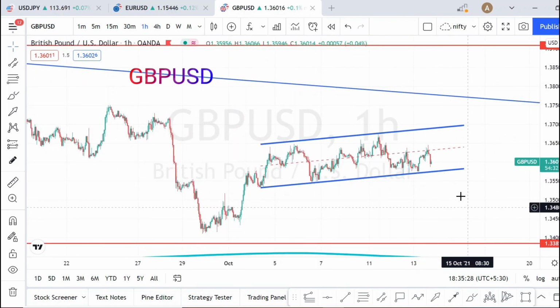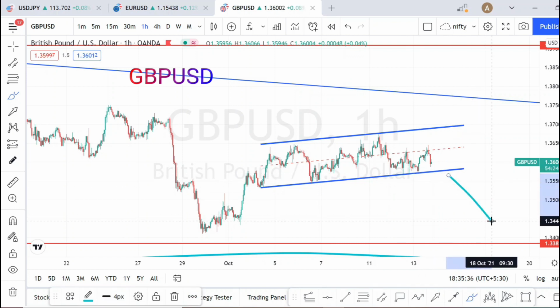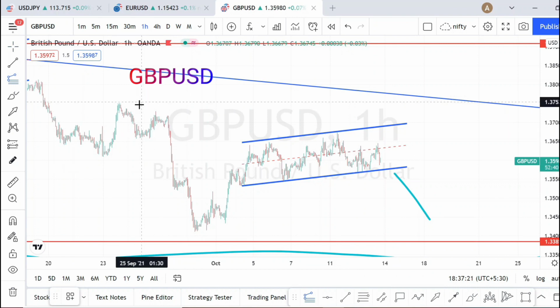So when it breaks this level here, since we know that overall it is traveling on a downtrend, when it breaks this channel pattern, we can take a trade on downside because the trend is on downside. Let us analyze the trading ranges.